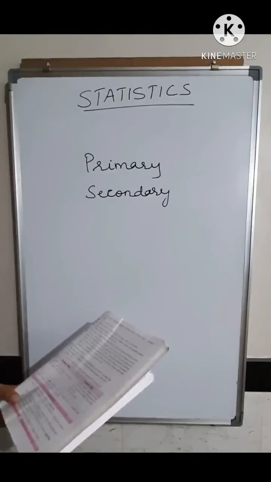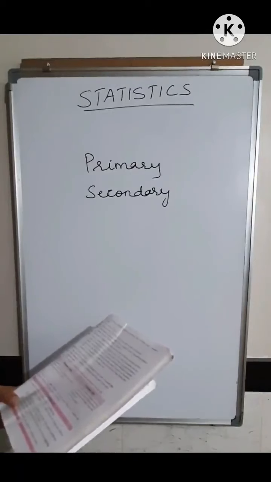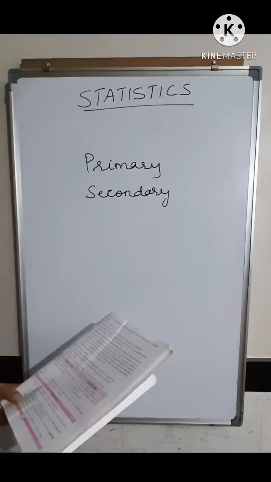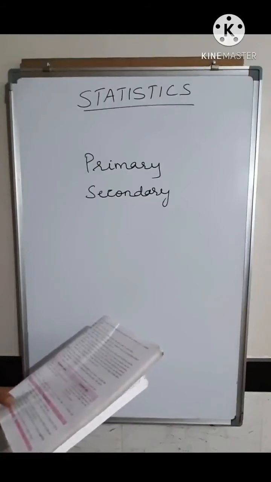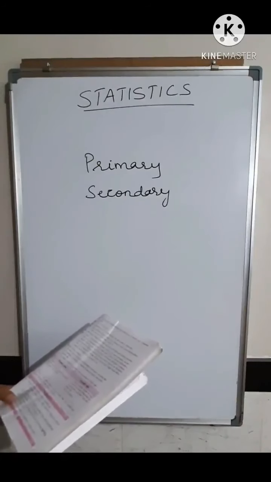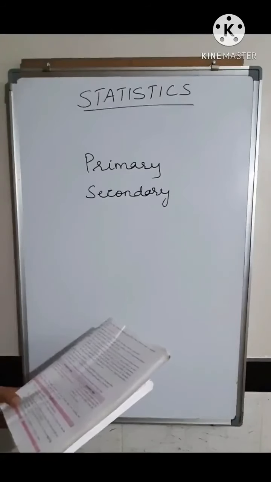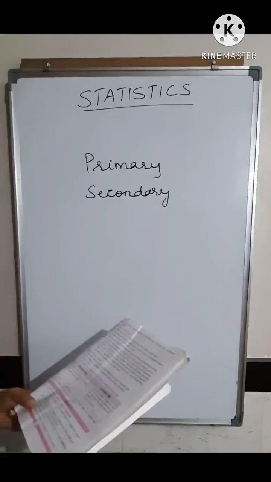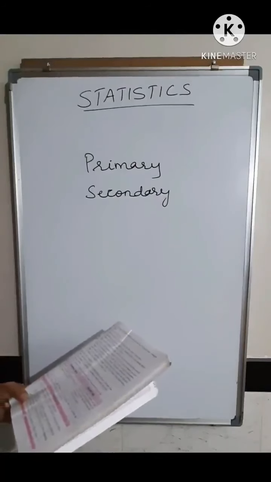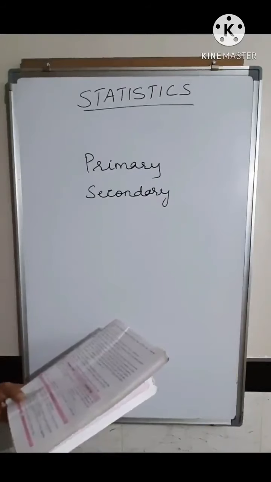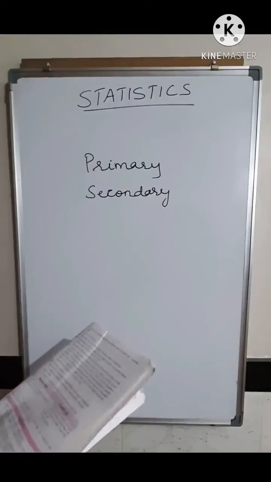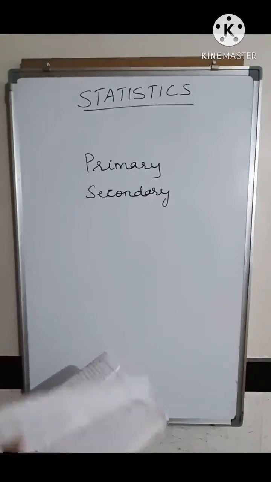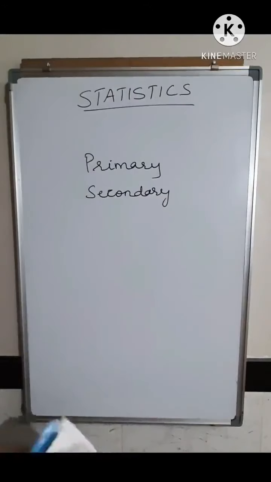So you have to only write it as the primary data. Then, the information of height of students was gathered from the school record. The school has already collected it from each and every student and kept it as a record in the school office, and it is sent to the head office as it was needed urgently. So what you are collecting from the school record, the height of the students, is called the secondary data. Like this you have to write which are the primary data and which are the secondary data.